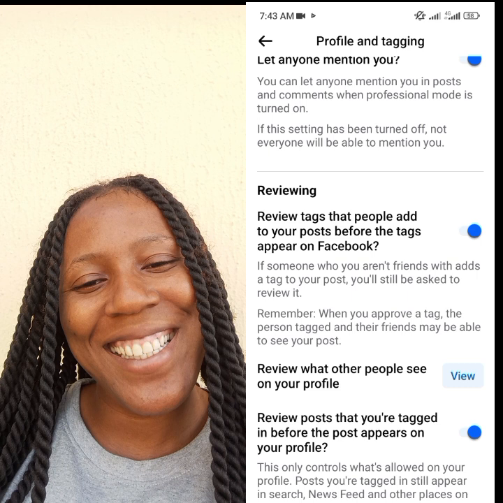The last one says review posts that you are tagged in before the post appears on your profile. So you see almost the same thing like that first one there. This only controls what is allowed on your profile. Posts you are tagged in still appear in search, news feed, and other places on Facebook. So if somebody tags you and you want to review it before the post appears on your profile or your page, you turn it on. But if you don't want to review it, you just want anybody to tag you anytime you like, you can turn it off.